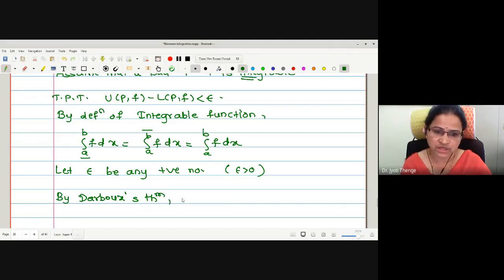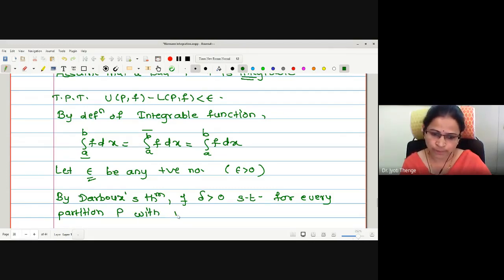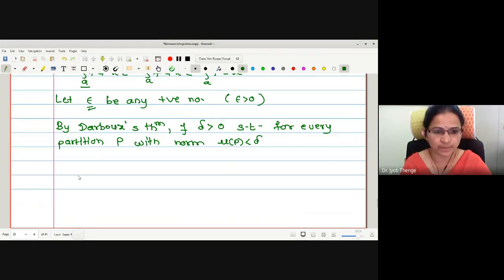What does Darboux theorem say? For this epsilon greater than 0, there exists delta greater than 0 such that for every partition P with norm of P less than delta, the upper sum is less than the upper integral plus epsilon.